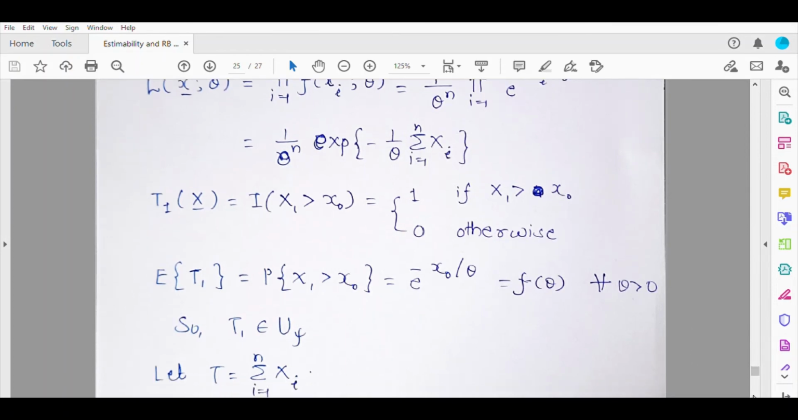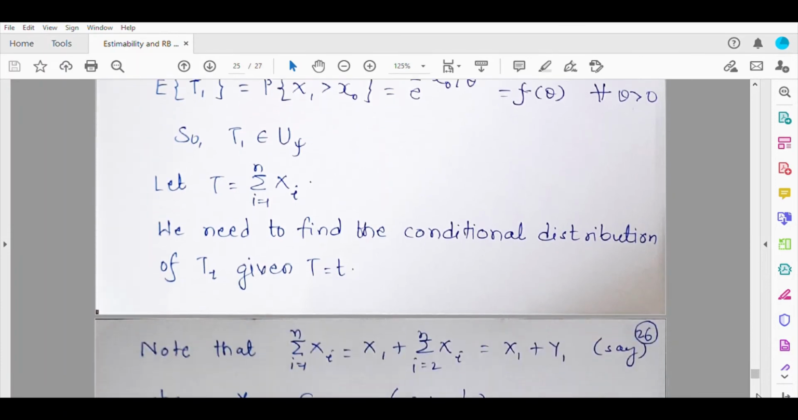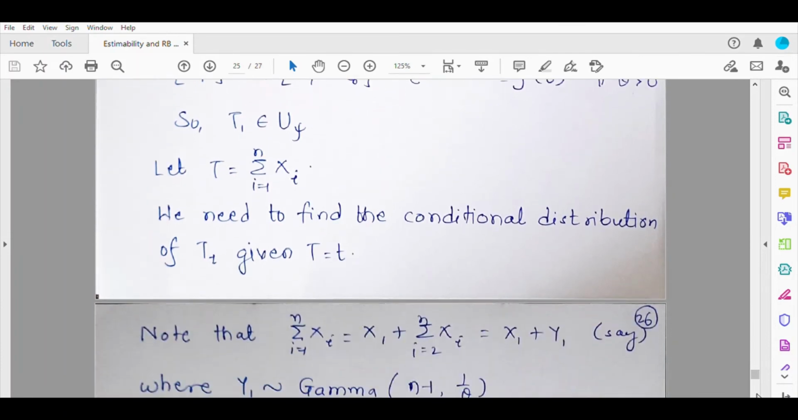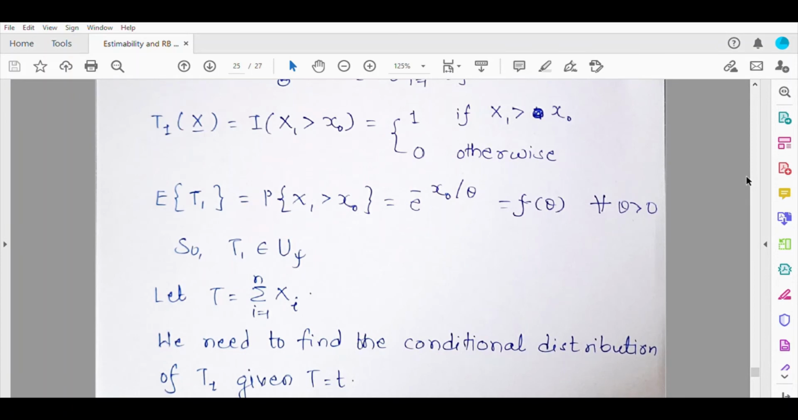Now let us consider the minimal sufficient statistic, which is summation xi. We want to find the conditional distribution of T1 given T. To find the conditional distribution, first we will find the joint distribution of T1 and T. To find it, we need to do a lot of things. It is not easy to find the joint distribution of x1 and summation xi, because summation xi also involves x1. So what can be done? How can we find the joint distribution of x1 and summation xi from 1 to n?